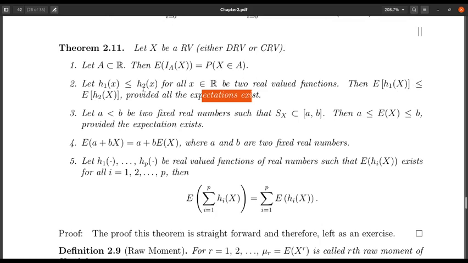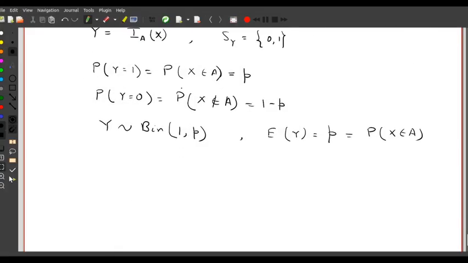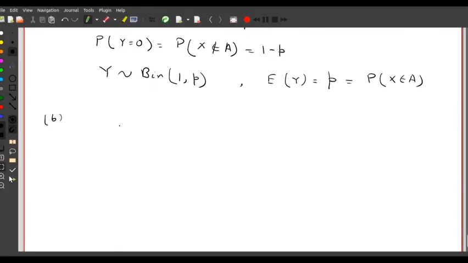And the proof is very simple. I'll write the proof for the continuous random variable x. For the discrete random variable, you can modify it just by changing the integration by summation. Okay, so the proof is as follows. So we have h1(x) is less than equals to h2(x). Now as the density function is greater than equals to 0, so I can multiply it by the density function, keeping the inequality intact.